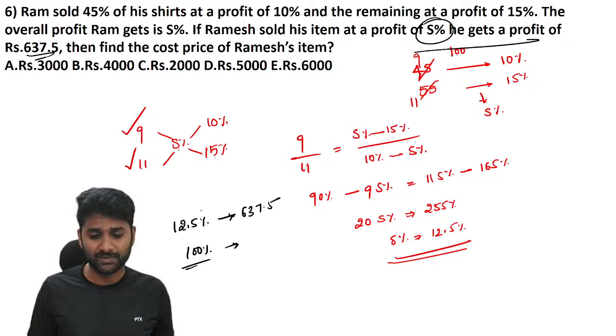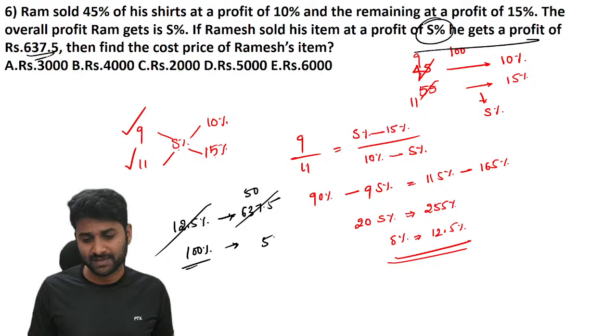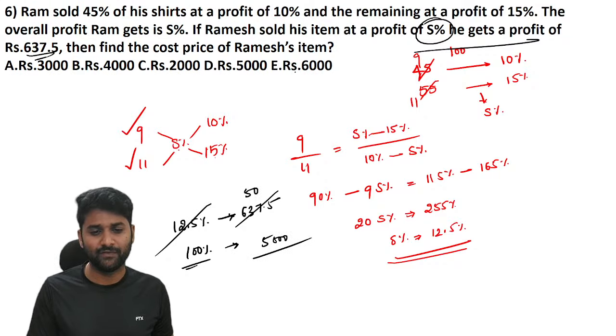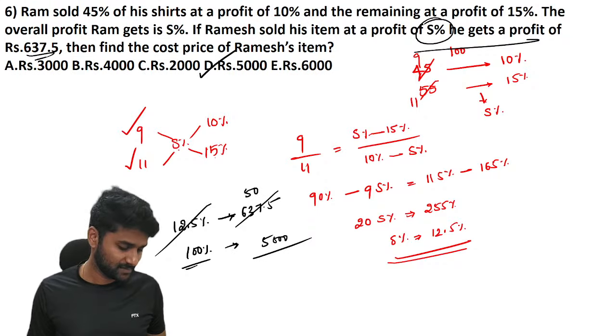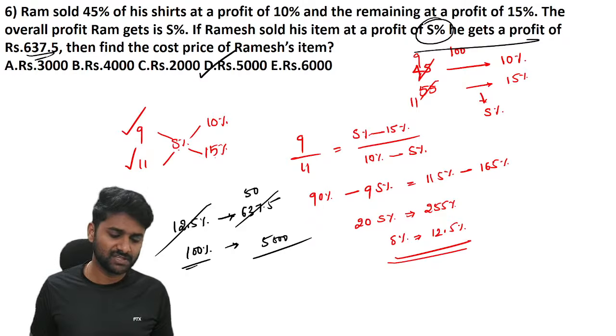Now what about the 100 percent? As you know the calculation here, this is exactly 50 times. If it is 50 times, then the 100 percent value is equal to 5000. These are two different applications: one is alligation mixture, the other one is profit and loss.